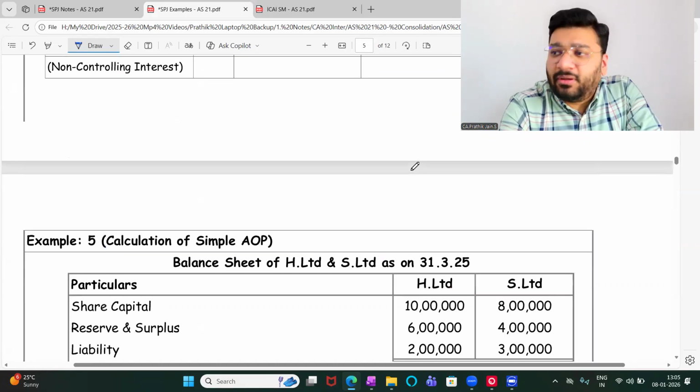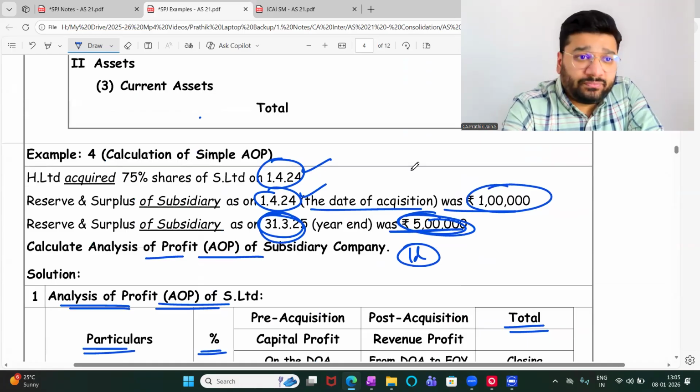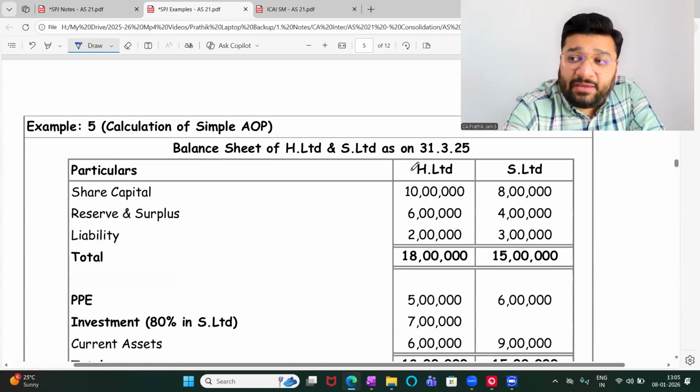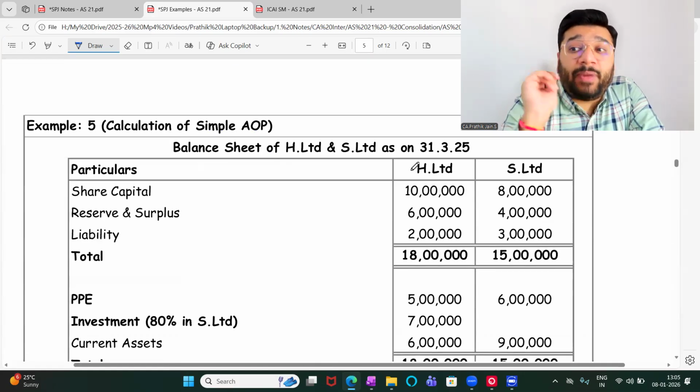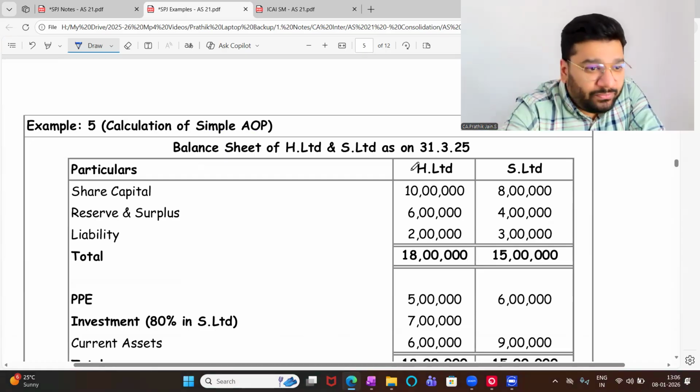Here, same question, but the format is complicated. In the previous question, what is required for you? I gave the data. Now I'm going to give extra data to check whether from this unwanted data, you are able to pick up the data which is required to prepare AOP. So can I see the next question now?